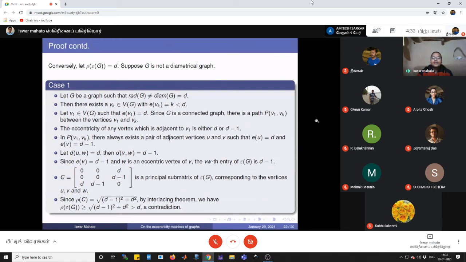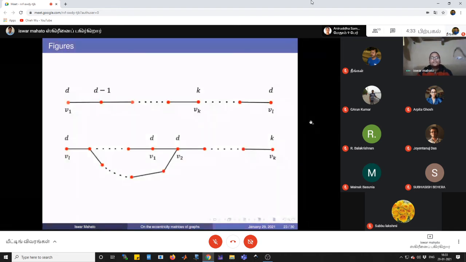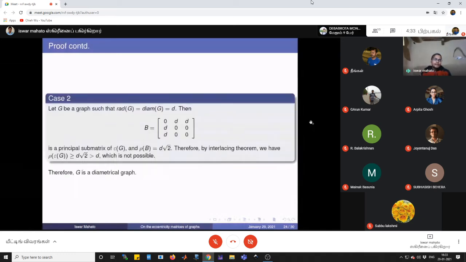Therefore, all the vertices of the graph G have the same eccentricity. Now we have to prove that each vertex has a unique diametrical vertex. Therefore, one vertex cannot have two diametrical vertices.